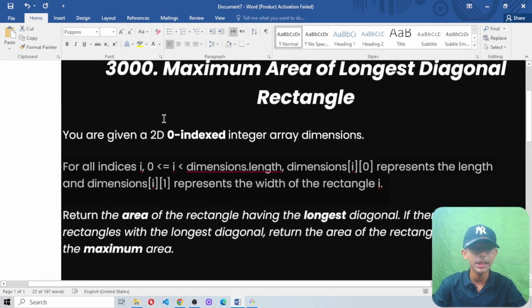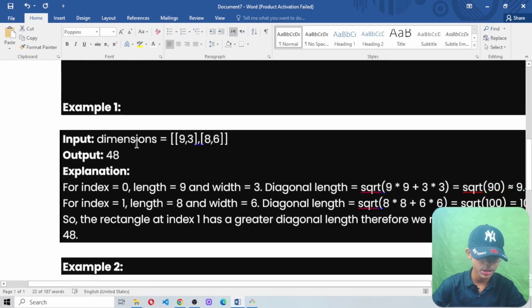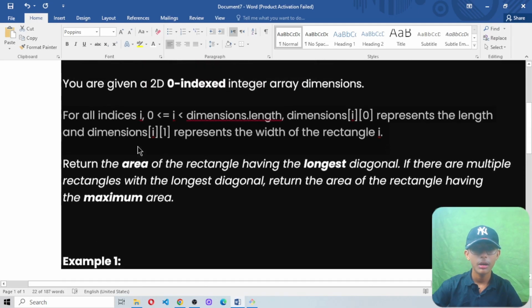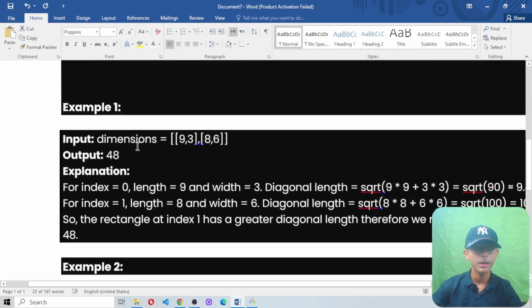For example 1, here you get one 2D zero-indexed integer array by the name of dimensions. Here the output is 48, because in the 2D integer array dimensions, he wrote 9, 3 and 8, 6, and the output is 48. Why?